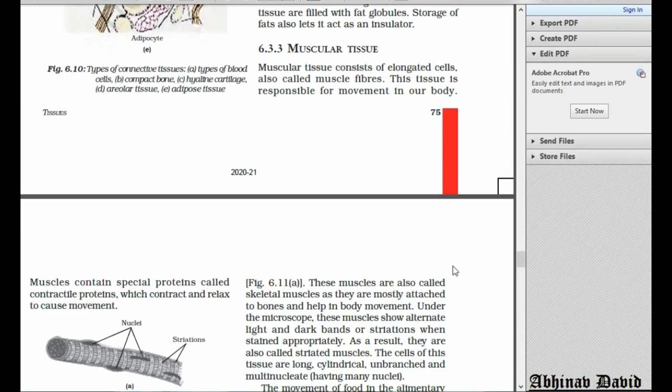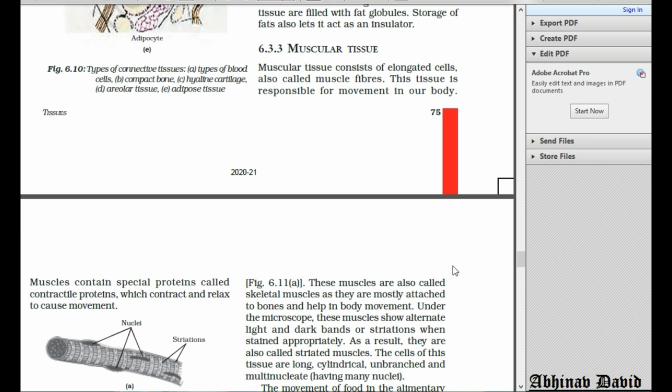Hello students, in the previous class we discussed the connective tissues and the different types of connective tissues, that is blood, bone, areolar, adipose, tendon and ligament. Okay, now in today's class we are going to discuss the muscular tissue.